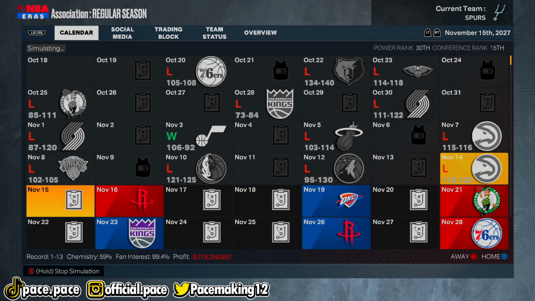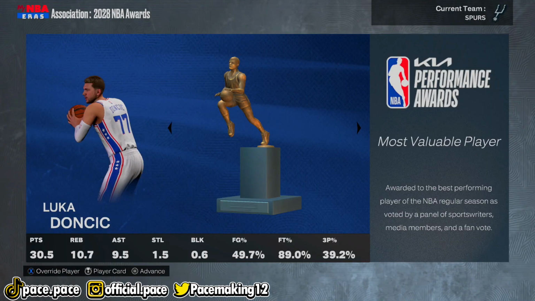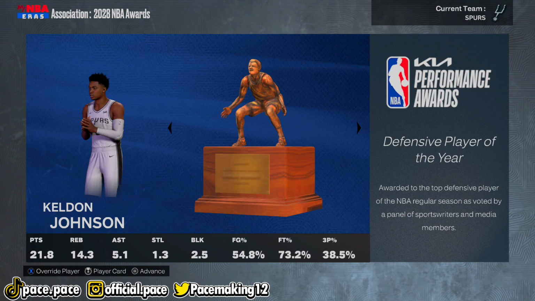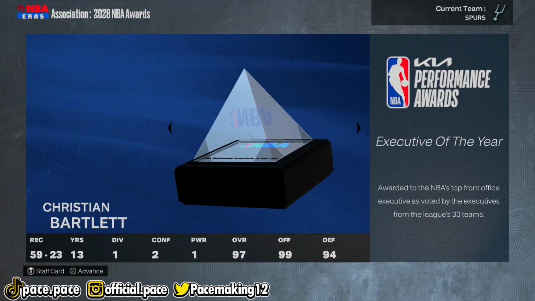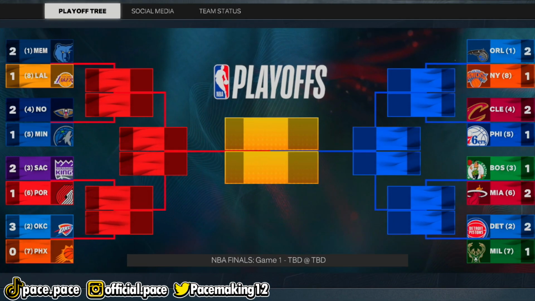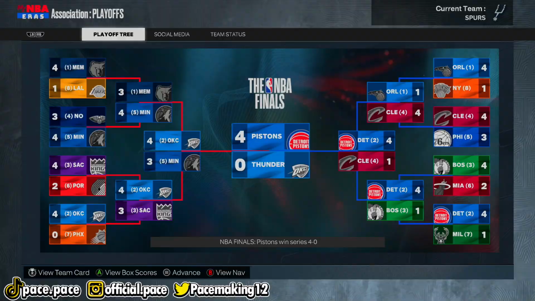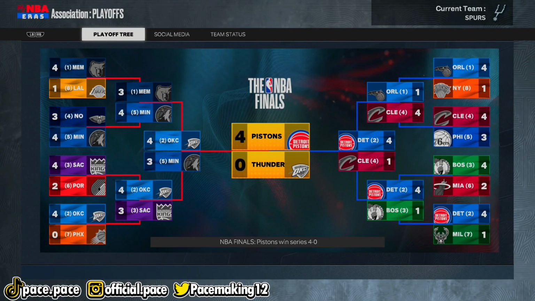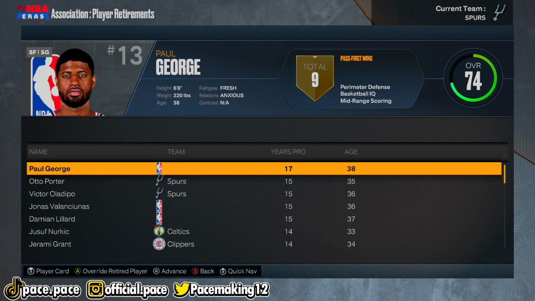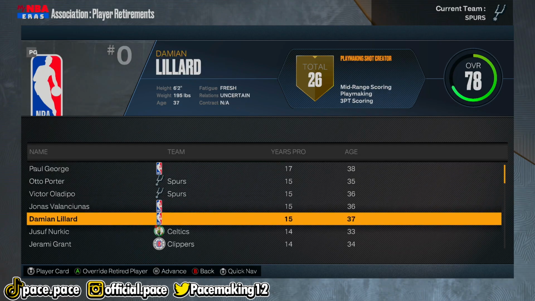And if you look at how many games we are winning, you might be quite disappointed because we have only won 2 games. And in season number like 4, 5, or 6, Luka Doncic ended up winning MVP, and he averaged pretty much the same inhuman numbers that he always does. And Keldon Johnson ends up winning his 5th DPOY of his career, and I'm pretty sure we did not make the playoffs. I was about to say I thought we did, but I forgot that we lost like 400 games. Actually, what was our record? Let me look. 29-53. And the Detroit Pistons ended up repeating, winning the championship. I'm pretty sure they played the Thunder yet again. And Paul George ended up retiring at the end of this season. And Otto Porter and Victor Oladipo, who were both on our team, ended up retiring.